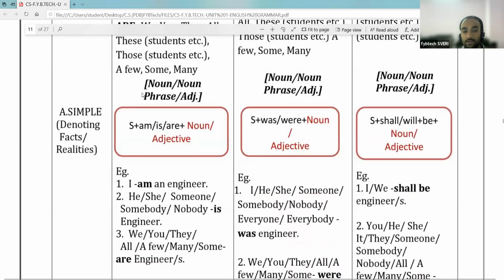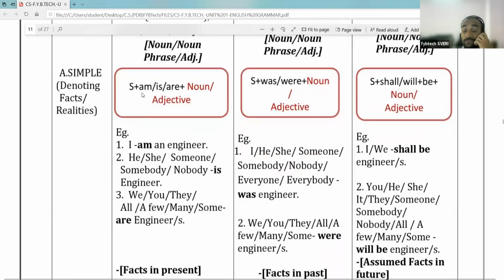And the structure for the formation of the sentence in the present form is subject plus am, is, or are plus noun or adjective. We are not talking yet about the tenses. We are just going to discuss how the sentence is made up with the supporting verb in the present tense. So subject plus am or is or are plus noun or adjective. Let's see it with an example.